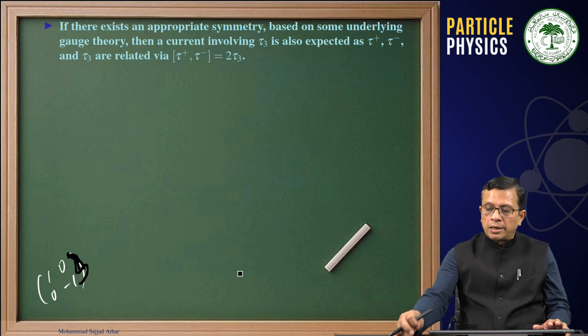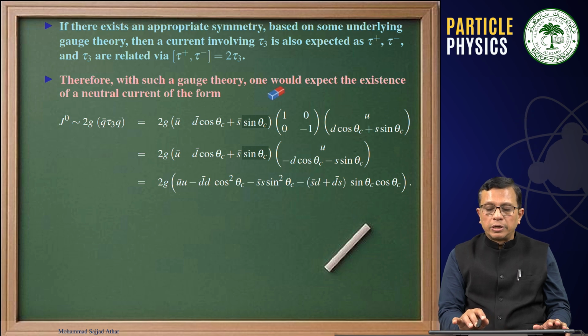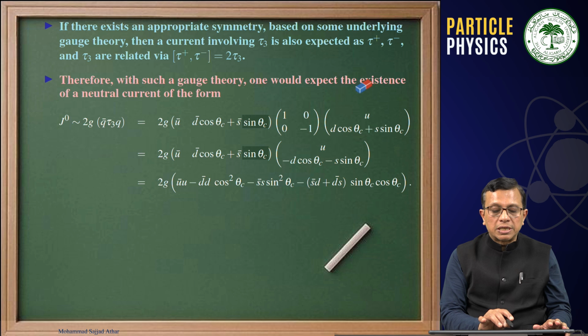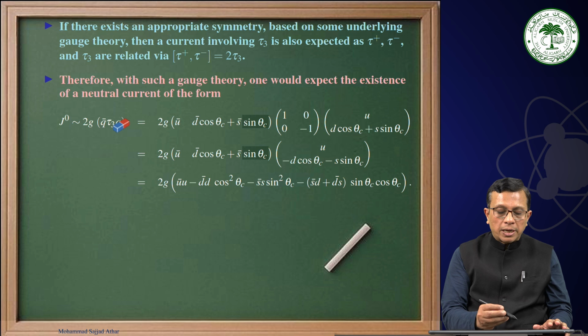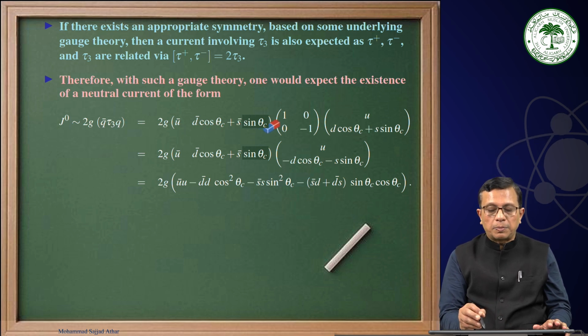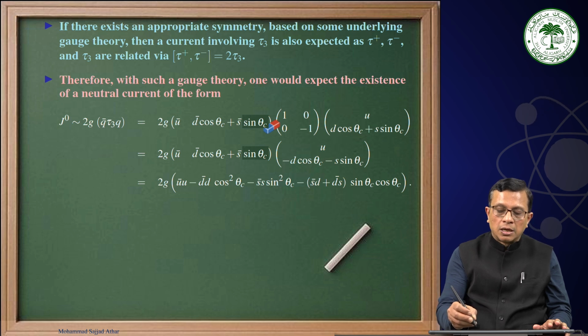That means, with such a gauge theory, one would expect the existence of a neutral current of the form, so you see, tau 3 we are talking about, then we have q bar q. And what is this q bar? Again, this is u bar, d bar cosine theta c plus s bar sin theta c. And this tau 3 is (1 0; 0 -1). And this is u, d cosine theta c plus s sin theta c.